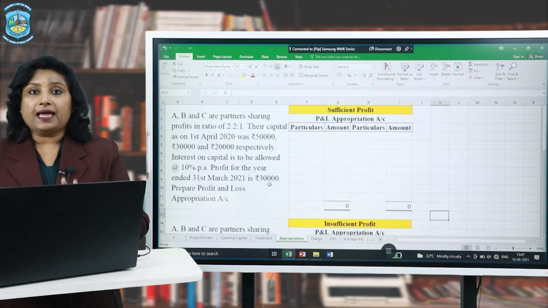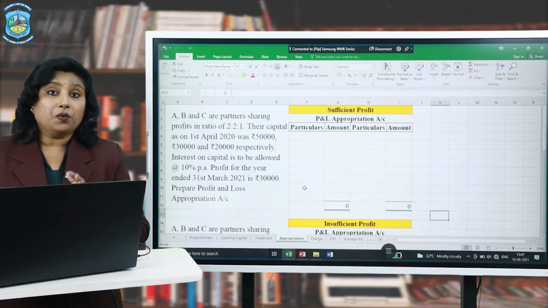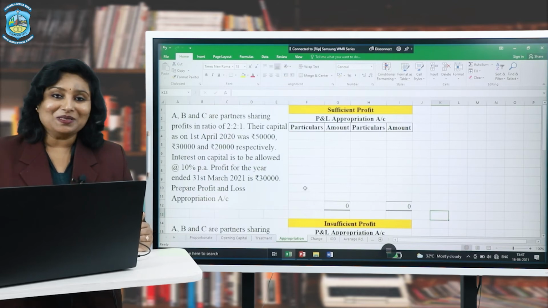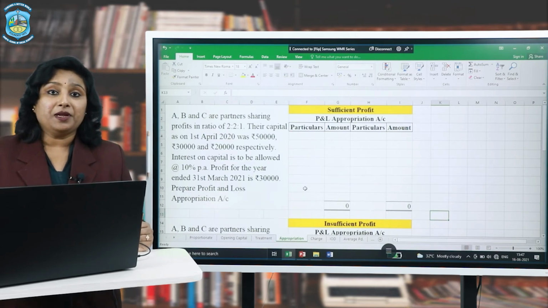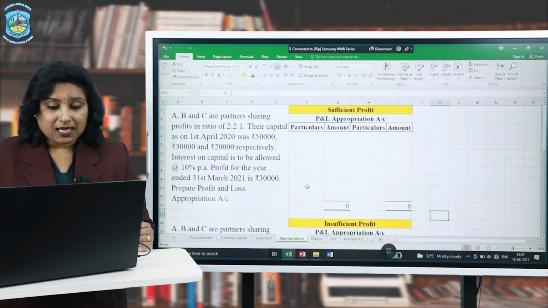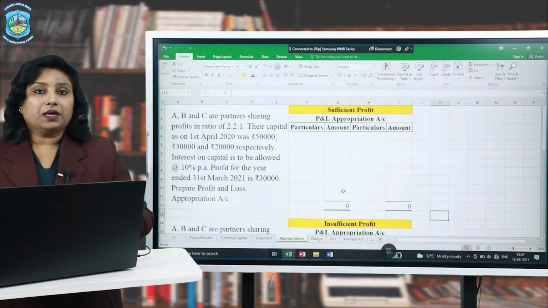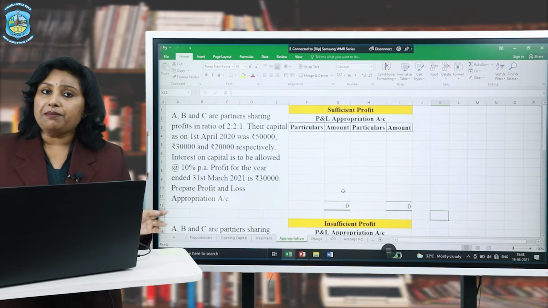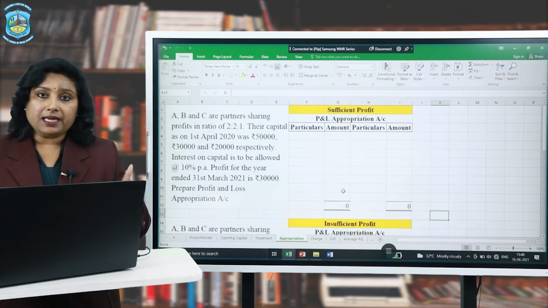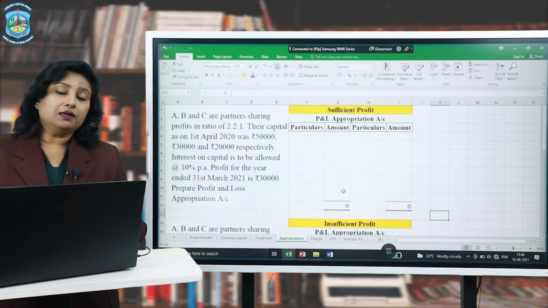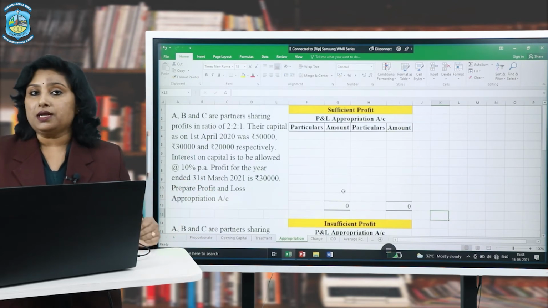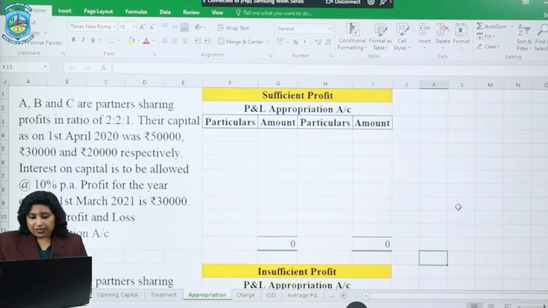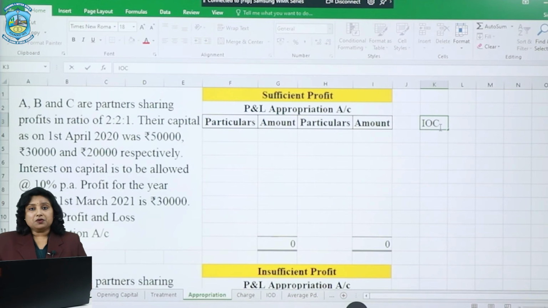So now here we have the actual scene wherein we are going to prepare the profit and loss appropriation account and also simultaneously appropriate profits in the form of interest on capital. So let us first find out in the working note what the actual interest on capital is, and let us compare it with the profit and ascertain which situation applies, whether the profits are sufficient, insufficient or is there loss. So let us calculate interest on capital first of all. Well, the abbreviation I'm using here for interest on capital is IOC.